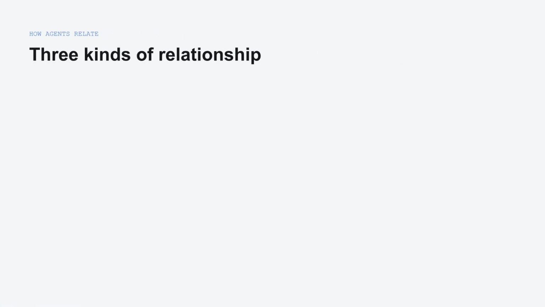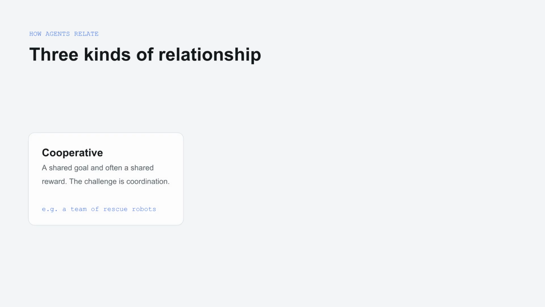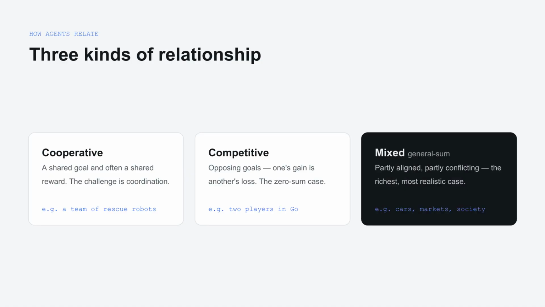Agents can relate in 3 primary ways: cooperatively, where they share a common goal; competitively, where goals are in direct opposition; or in a mixed relationship, which is the most realistic and complex scenario.